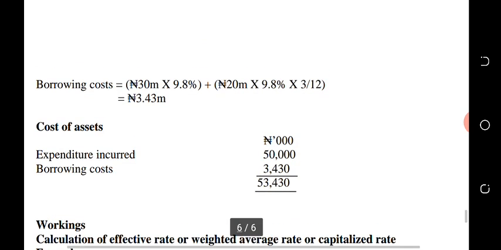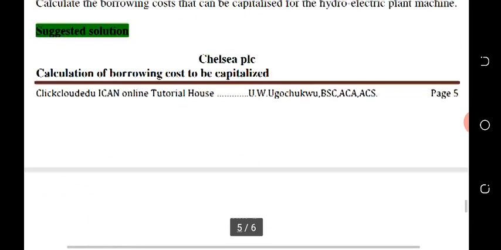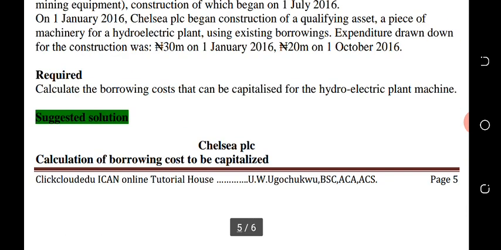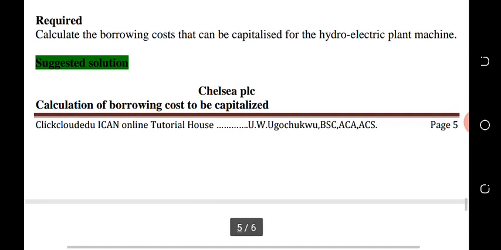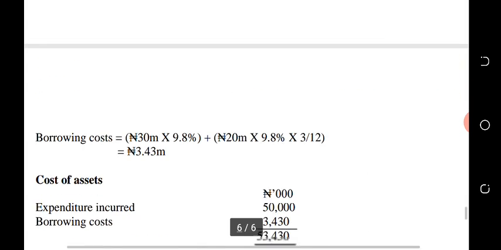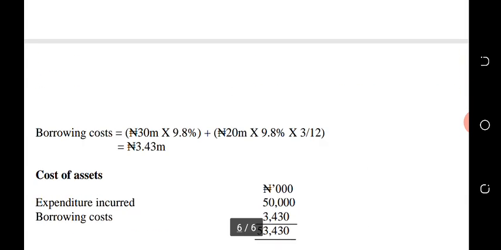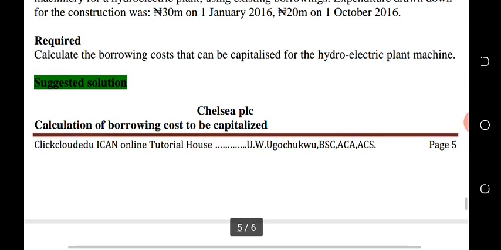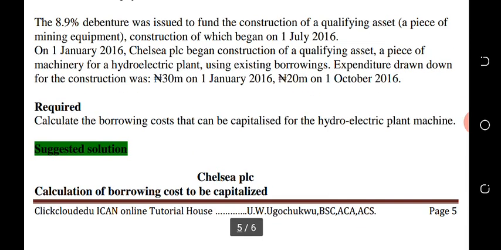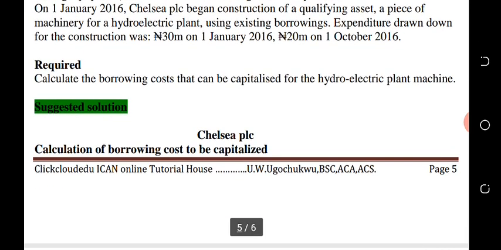Now, what is our expenditure? The first one is on 1st of January, 30 million. So it will be 30 million times 9.8%, plus we are told that we also incurred another expenditure on 1st of October 2016, 20 million. This will take 3 months to December, so we have October, November, December.